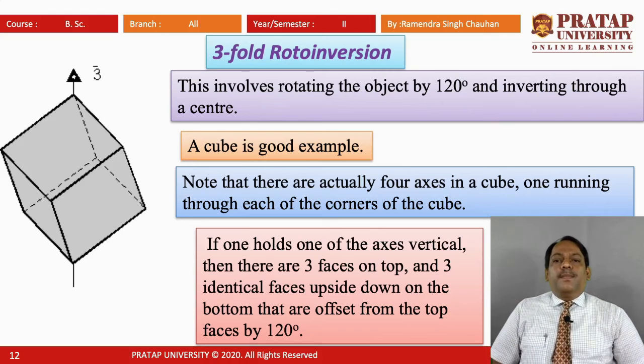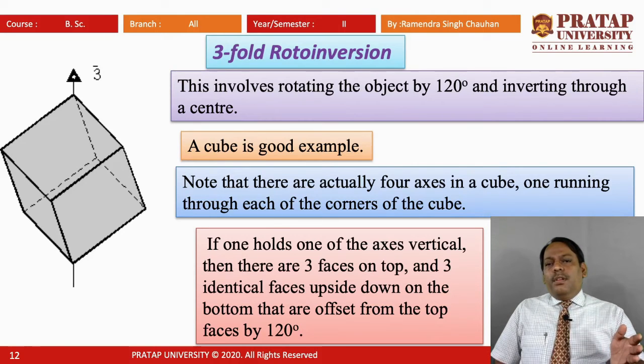Three-fold roto-inversion. This involves rotating the object by 120 degrees and inverting through a center. Rotating the object by 120 degrees is the same thing we discussed in rotational symmetry: if an object repeats itself when rotated by some angle, then that was called that fold of rotational symmetry.